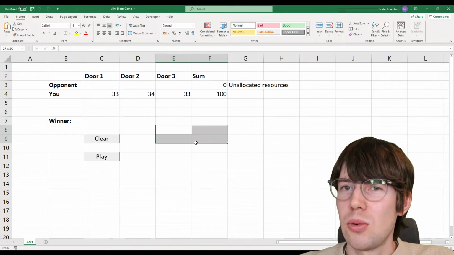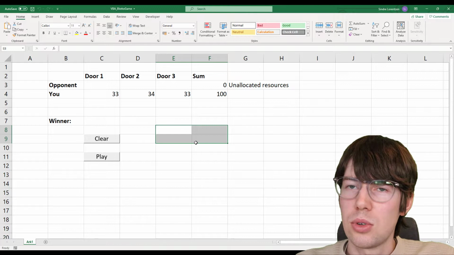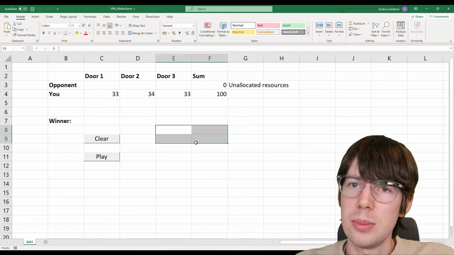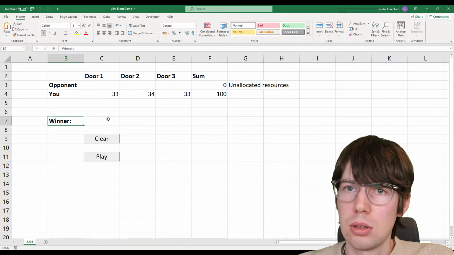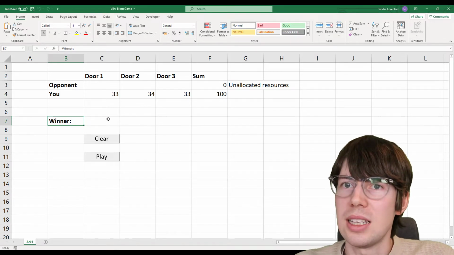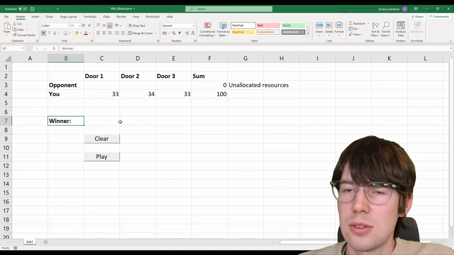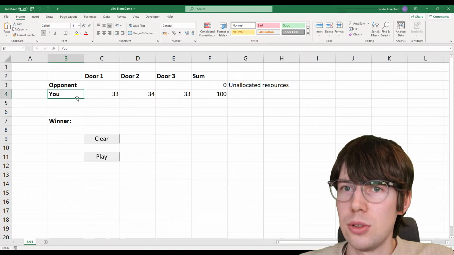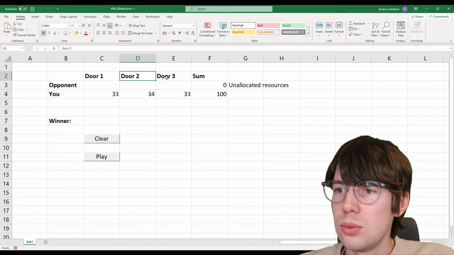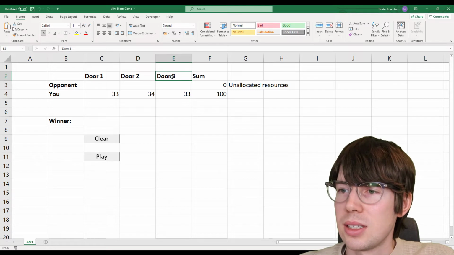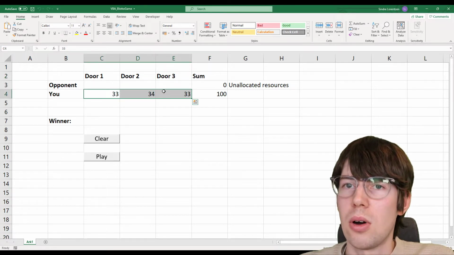So let me just show exactly here what is just hard-coded in the worksheet and what is generated by the VBA code. So I have just written here in the worksheet, winner column, made it bold. That is just me writing it in here in the worksheet. The script is not going to generate this for you. Same with you or the player or us. Opponent, door number 1, 2 and 3. So that is hard-coded, and my allocation is also hard-coded.